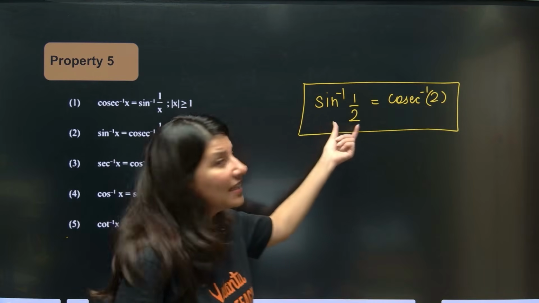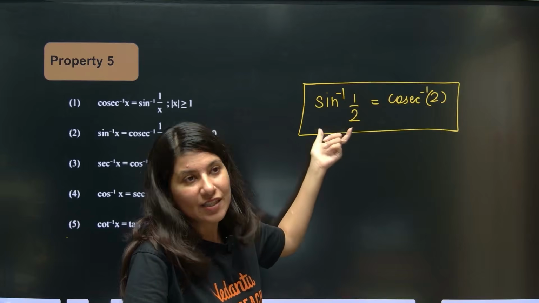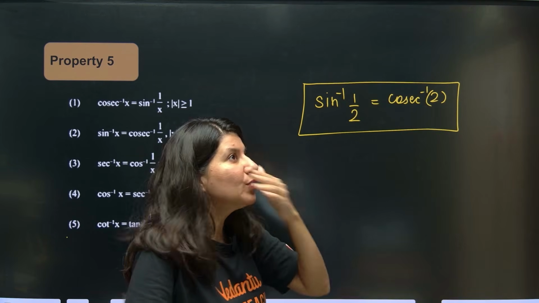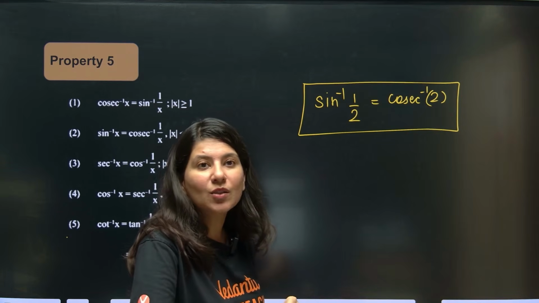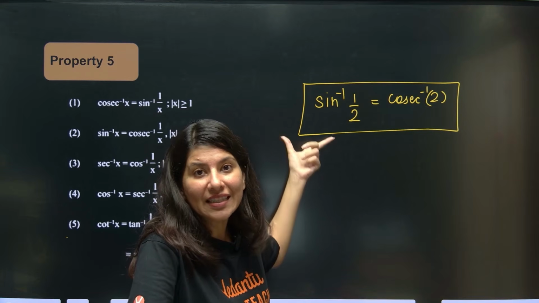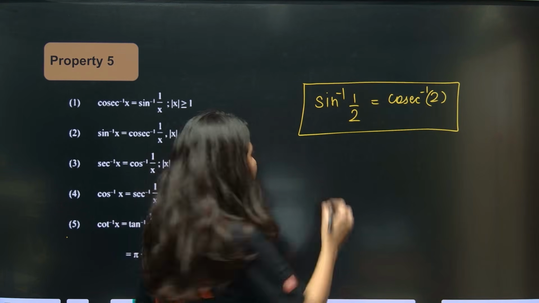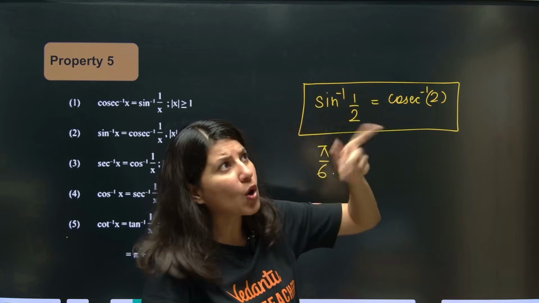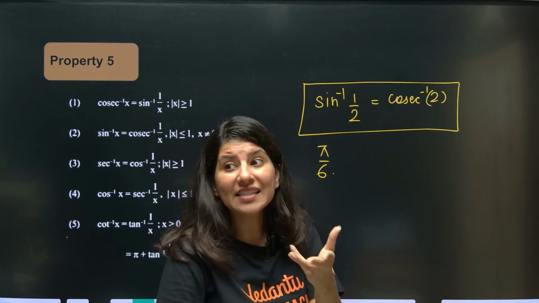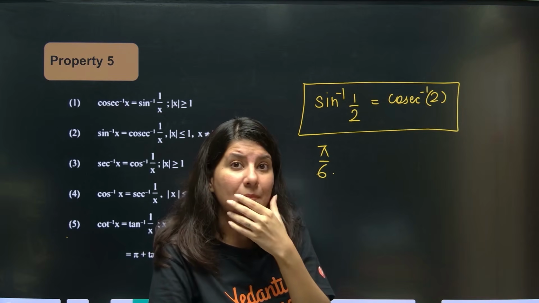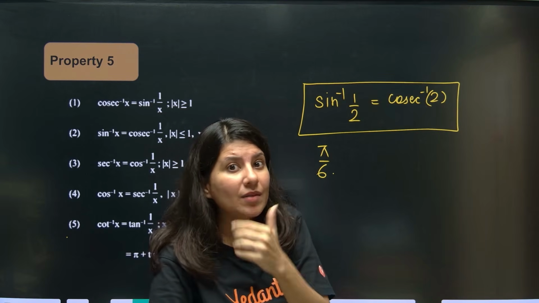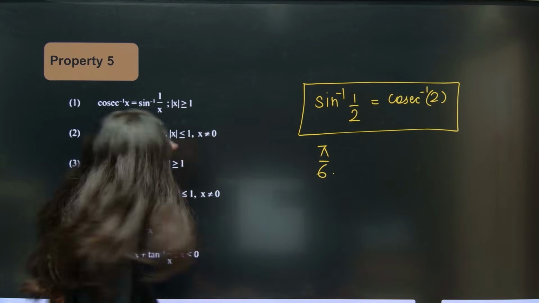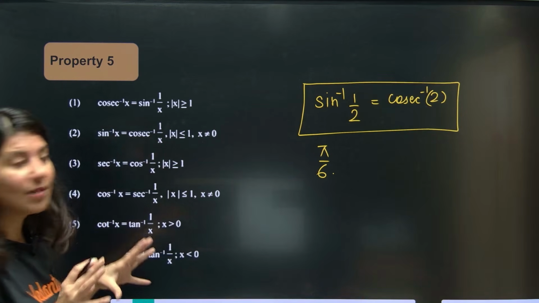Because inside sine inverse you write values and you get an angle. When exactly does sine theta become half? At pi by 6. And cosec inverse 2 means when exactly cosec theta becomes 2, that means sine theta is equal to half. Same question, same answer. So this property is based on the same thing.